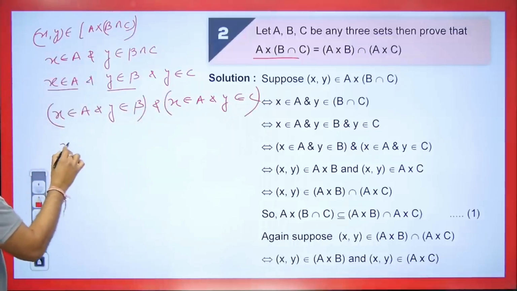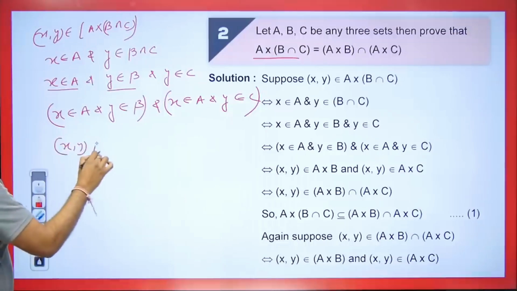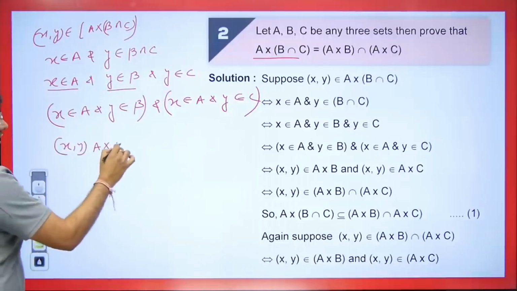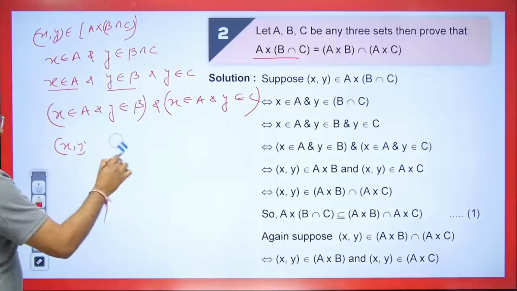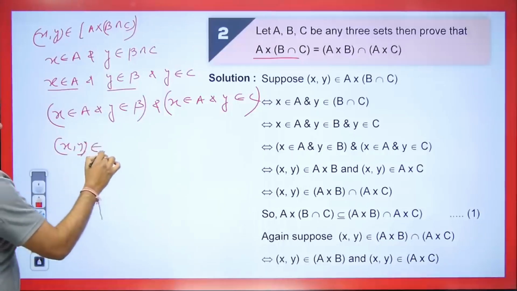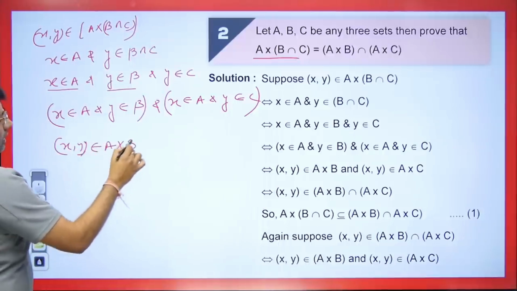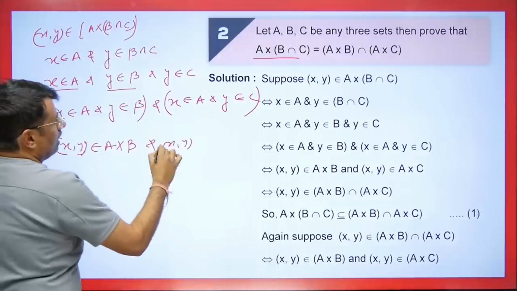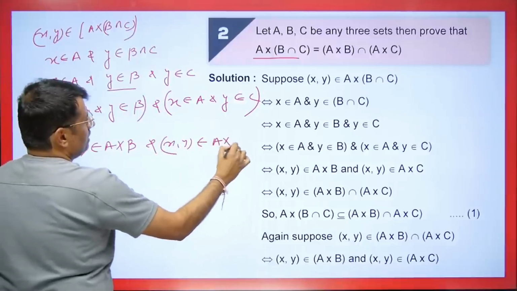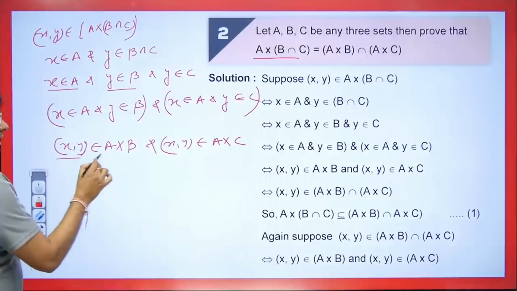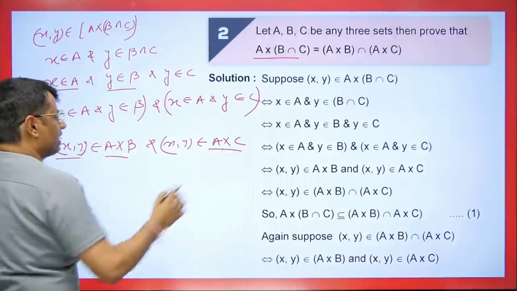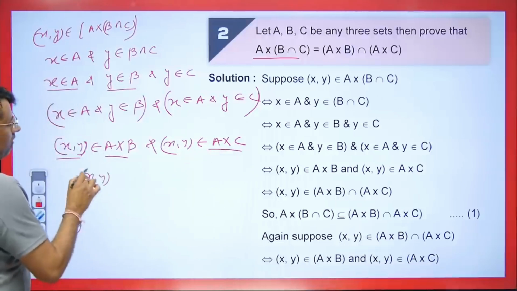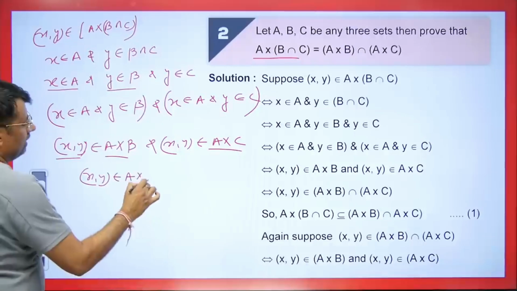(x, y) is going to A cross B, right? Now students, (x, y) will go to A cross C. Now (x, y) is going in both A cross B and A cross C. This means that (x, y) belongs to their intersection also, right?